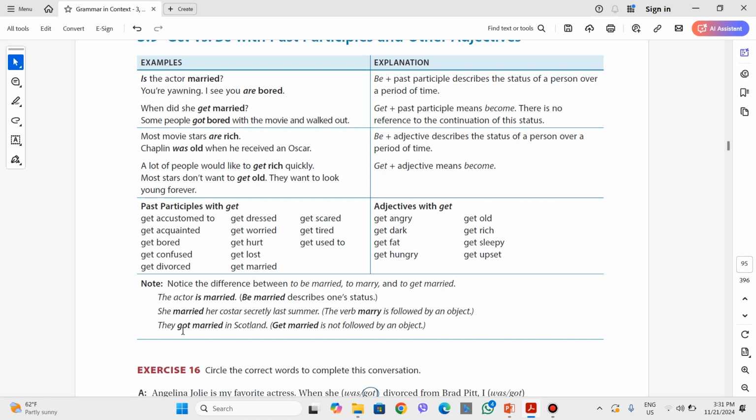But when it's preceded by get, they got married in Scotland. Get married is not followed by an object. It talks about when it happened in the past. They got married in Scotland, or where it happened in the past. So it's about a point in the past, as we said. It's in the past simple tense.